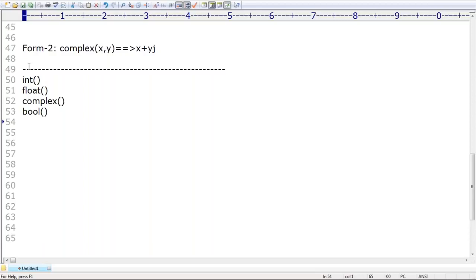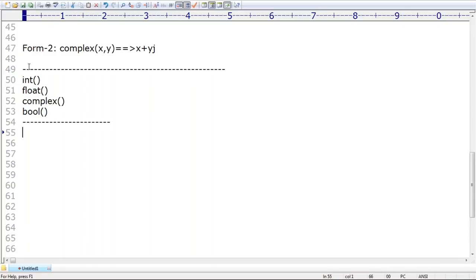Take very special care about this one. Sir, what is the purpose of the bool function? I mean, str is also there. We will discuss, don't worry. The bool function is a bit dangerous, so take very special care. I will explain in detail.